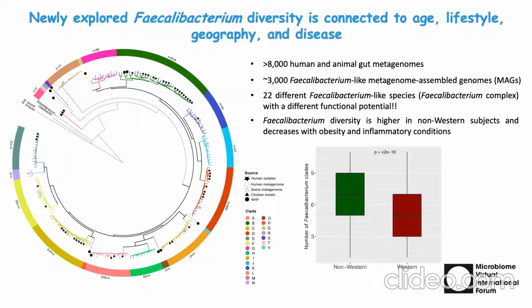Among them, 11 species are widely spread in the human gut across different populations and may also occur in the same subject. Indeed, we highlighted that higher Faecalibacterium diversity is present in non-Western populations compared with Westernized subjects, and a reduction of Faecalibacterium diversity also occurs in inflammatory conditions such as obesity, colorectal cancer, and IBD.